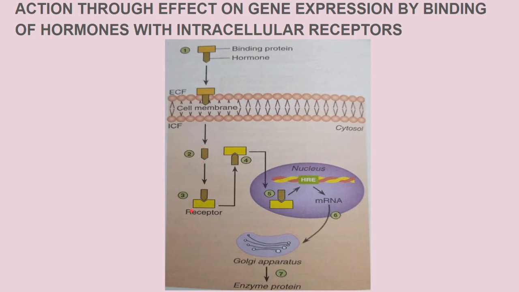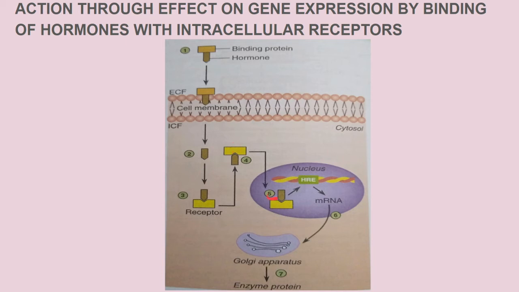So what happens is, there is a complex formation, and they mainly form by binding of the hormone to a specific receptor inside the cell. Now fourth is the conformational change occurring. What happens over here is it mainly occurs in the receptor proteins, leading to the activation of the receptor. So because of this, the receptor activates.